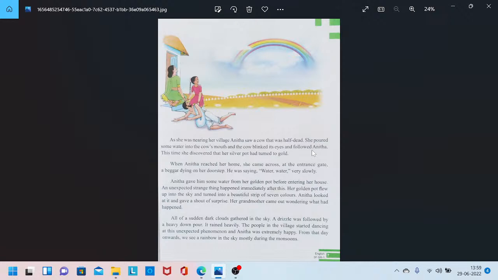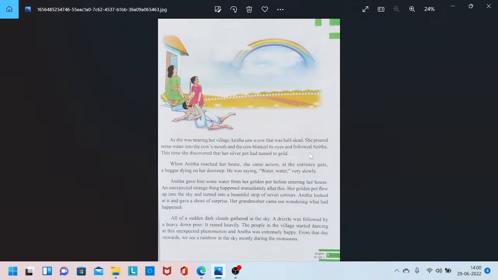Again, a cow and a dog are following Anita now. This time she discovered that her silver pot had turned to gold. She observed that the pot, which was the eternal pot and had turned to silver earlier, has now turned to gold.